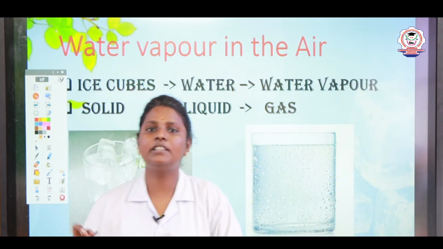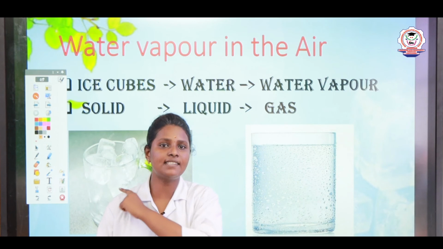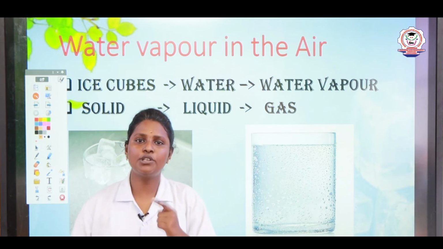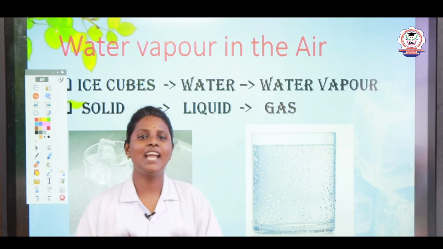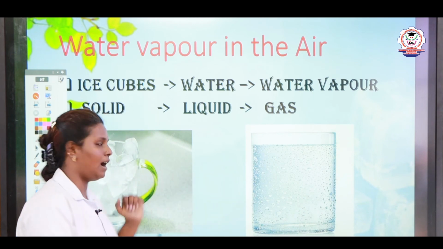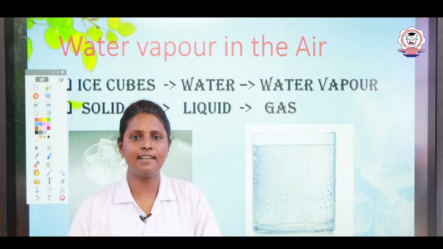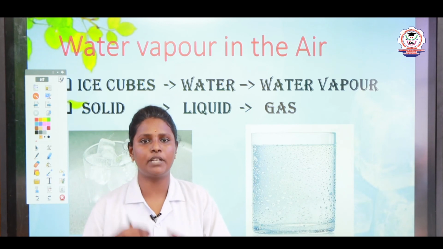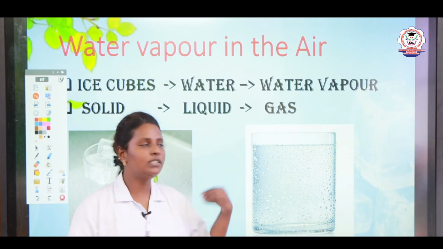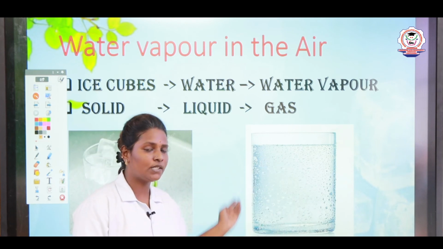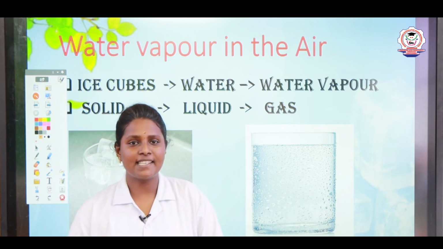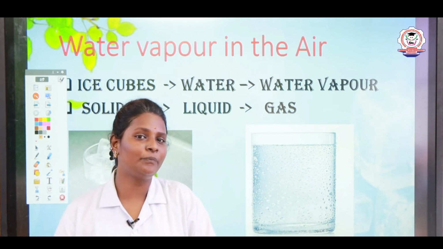Now, children, the last gas in the air, water vapor in air. In this, I am going to give you one activity. Okay, children, try this at home. Take one glass and fill it with some ice cubes. Place it on a table and leave it for some time. After some time, what will happen to those ice cubes? You will see some water droplets on the surface of the glass, right? Yes. How do the water droplets form?